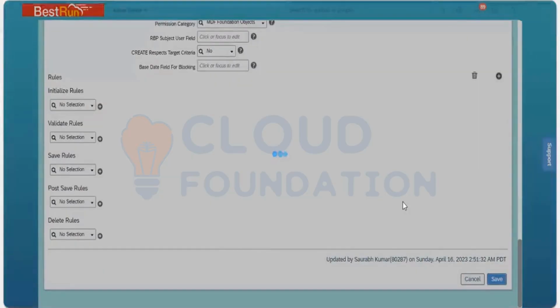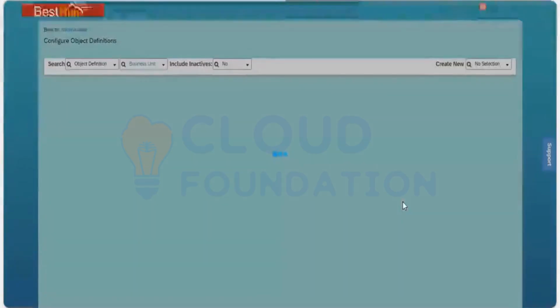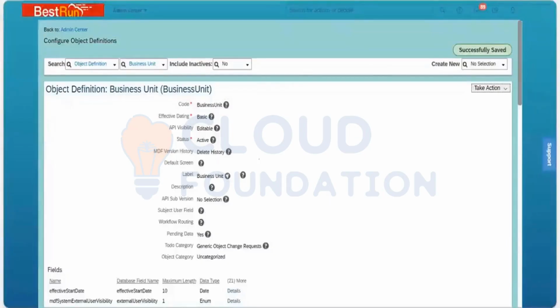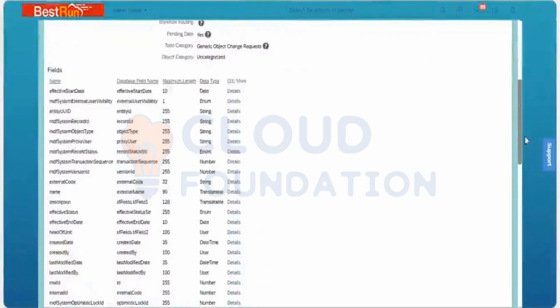Here we come to an end of one part of the MDF. That is, we have discussed the above part, all the code and effective dating, as well as the fields. This is the standard one which we have discussed. The length is maximum up to 255. We can take various types of data types.